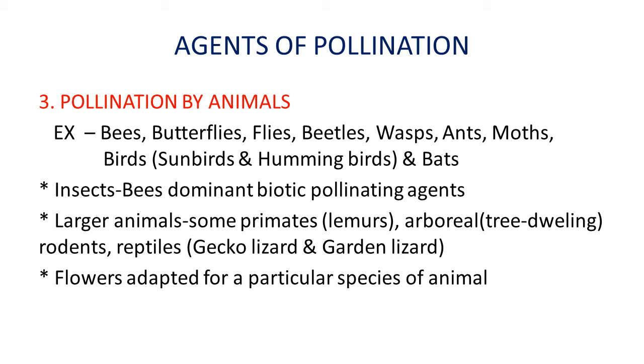To achieve pollination through animals and insects, flowers have adapted to particular species of animals. It means particular types of flowers, particular plant species, undergo this mechanism through specific types of animals and insects.